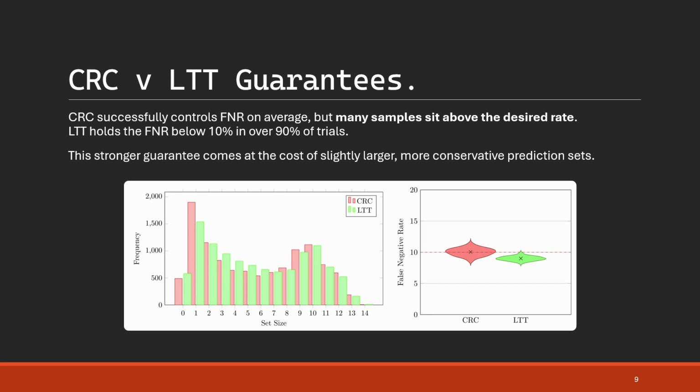Next, I compared CRC and LTT on their ability to control the false negative rate at a target of 10%. As you can see, CRC's performance is centered at 10%, but on many trials, the error rate is significantly higher. About half of the results actually sit above our target threshold, which is due to its in-expectation guarantee. In contrast, LTT provides a high probability guarantee, which means its error rate is sharply truncated at 10%, meaning it almost never violates our threshold here. This is a much more robust assurance for clinical deployment, but this comes at the cost of larger, more conservative prediction sets for LTT as it gets pushed down this graph.